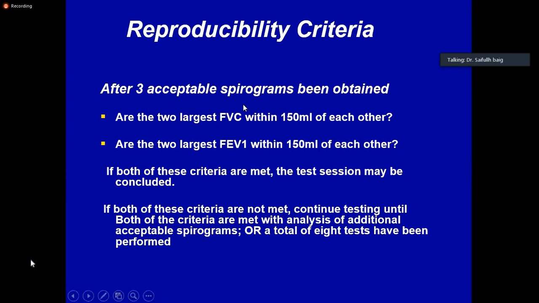After 3 acceptable spirograms have been obtained, you see that the largest FVCs are within 150 ml of each other and the largest FEV1s are within 150 ml of each other. Okay, this we call variance. All right.